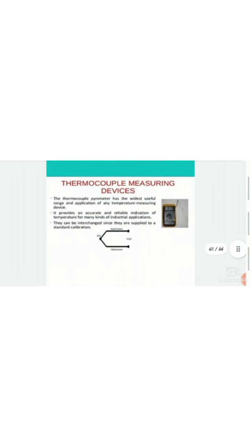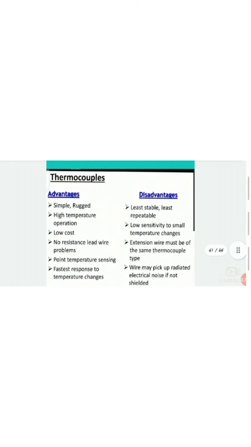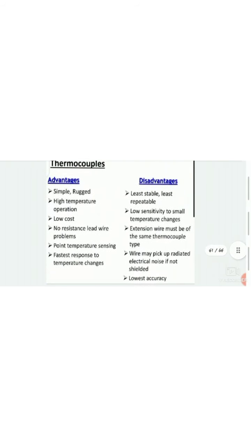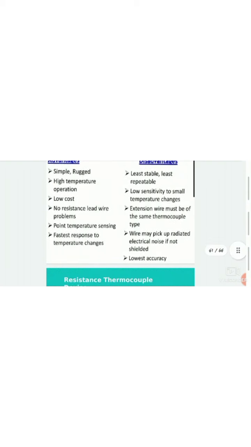Thermocouple measuring devices. The thermocouple pyrometer has the widest useful range and application of any temperature measuring device. It provides an accurate and reliable indication of temperature for many kinds of industrial application. They can be interchanged since they are supplied to a standard calibration. Now these are the advantages and disadvantages of thermocouples. The advantages are simple, rugged, high temperature operation, low cost, no resistance lead wire problems, point temperature sensing, and fastest response to temperature changes. The disadvantages are least stable, least repeatable, and low sensitivity to small temperature changes.